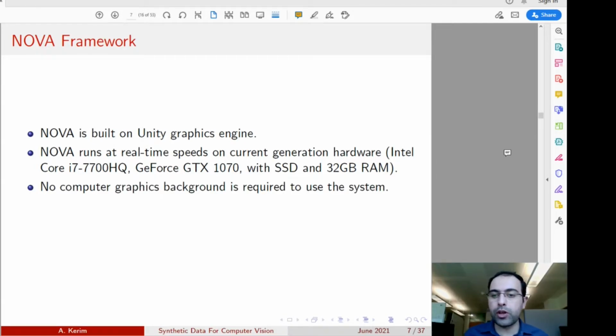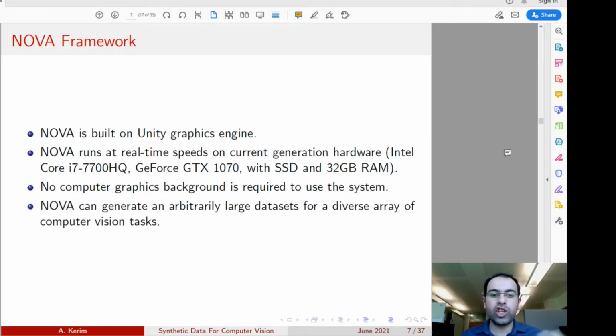Another important point is that computer vision researchers can use it very straightforwardly, so we don't require from them any computer graphics background. Generating a large dataset with accurate annotation is really straightforward. They just need to specify the attributes of the dataset that they would like to have, and they will have the dataset generated for them on the fly.